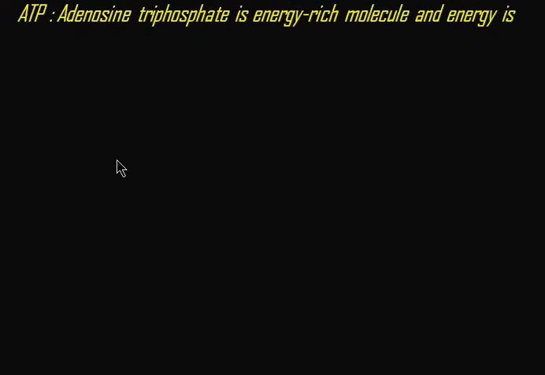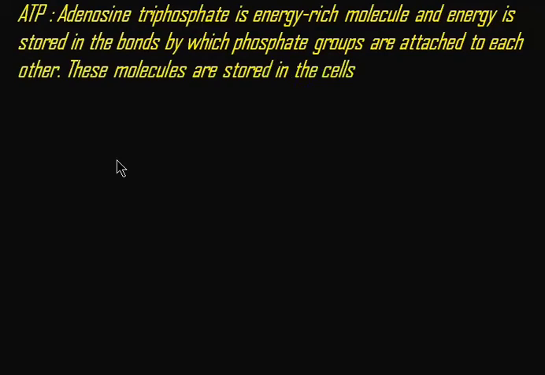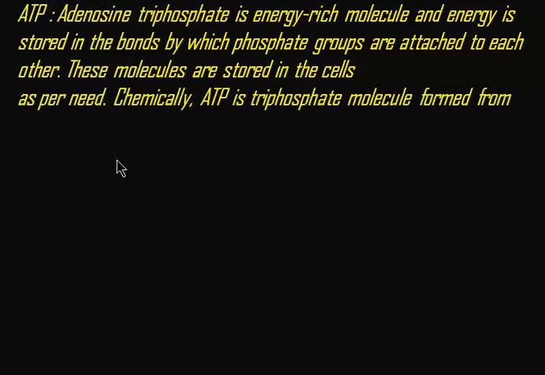Some about ATP. ATP, full form adenosine triphosphate. It is an energy-rich molecule, and energy is stored in the bonds by which phosphate groups are attached to each other. These molecules are stored in the cells as per need.